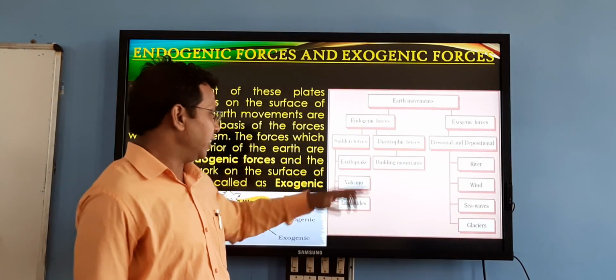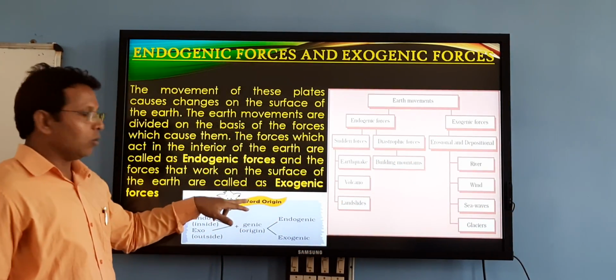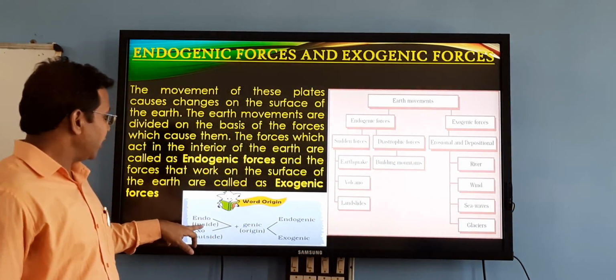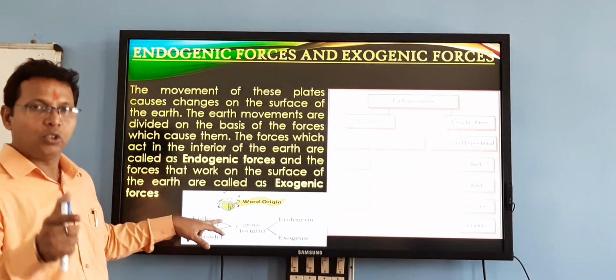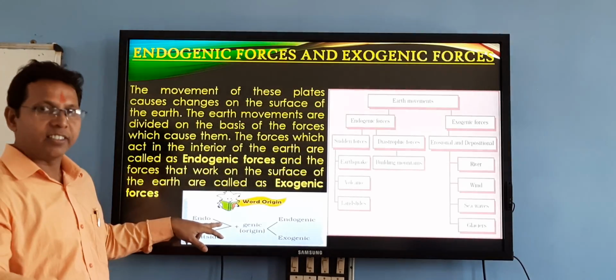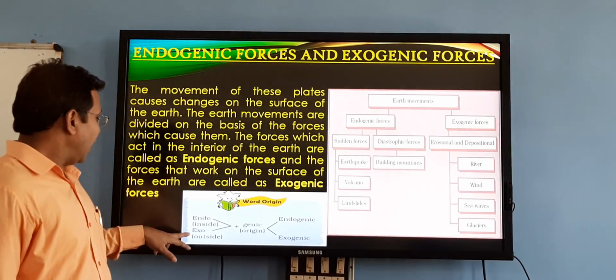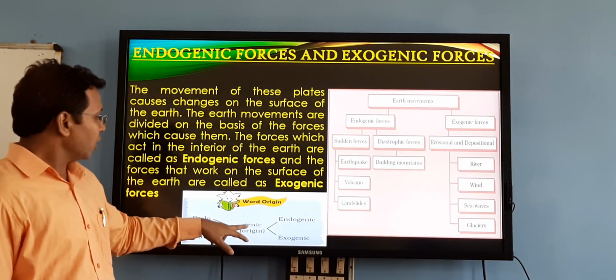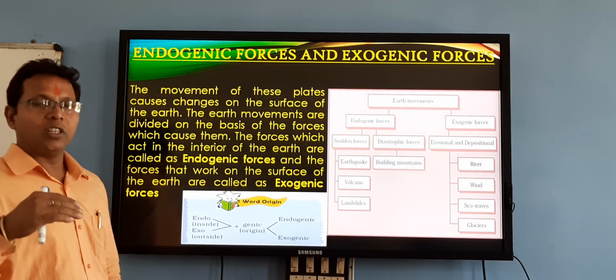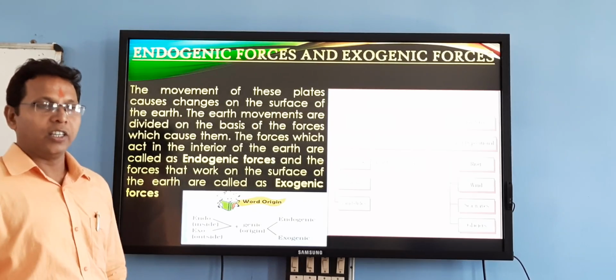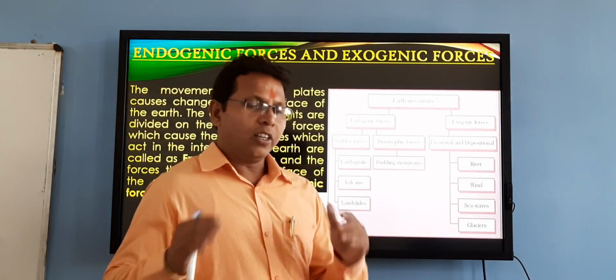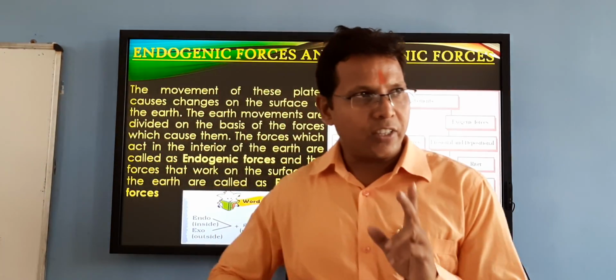As the name suggests, from the word origin, endo means inside, genic means origin, means the force whose origin is inside. That's endogenic. Exogenic means exo means outside, genic means origin, means the force whose origin is outside, that is exogenic. So what do you understand here? Two forces are working in this system.